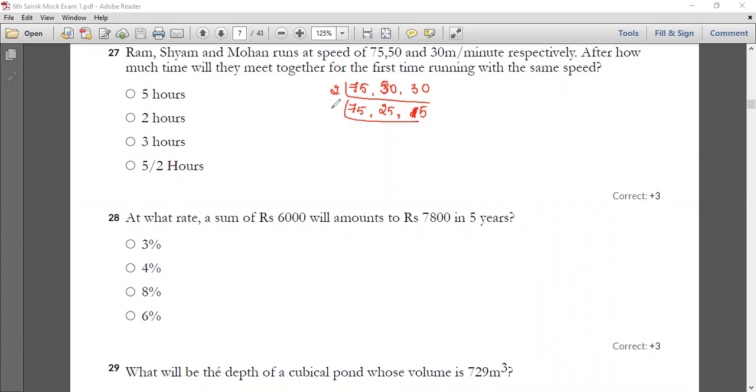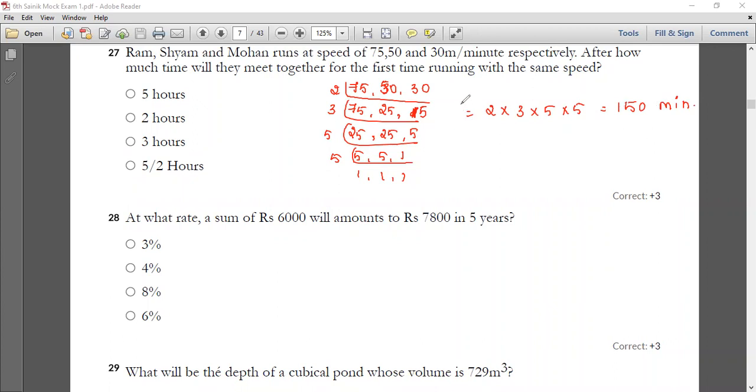And now again you go with a 3. 3 25s are 75, as it is, 3 5s are 15. Now you can go with a 5. 5 5s are 25, 5 5s are 25, 5 1s are 5. Go with a 5 again. So now multiply 2 into 3 into 5 into 5. You are going to get 150 minutes. So now you have got 150 minutes.